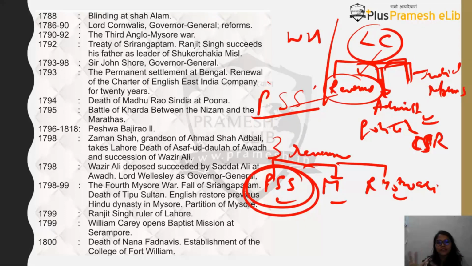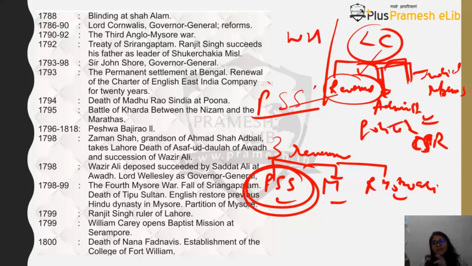Now what are the reforms that he made in the administration? In the police system, he started the concept of thanas headed by darogas and SPs in a particular area. He demarcated a 5-kilometer area where there would be a police thana headed by an SP, and daroga officers working under it. The system of police that we see today was established by Lord Cornwallis.